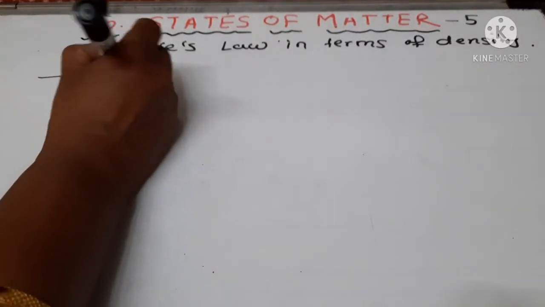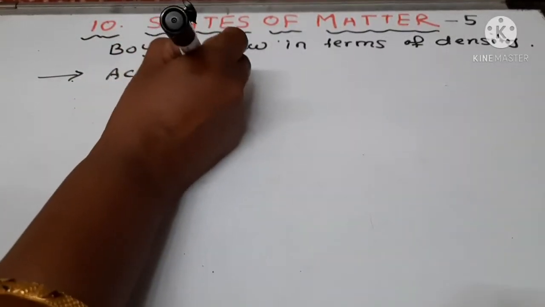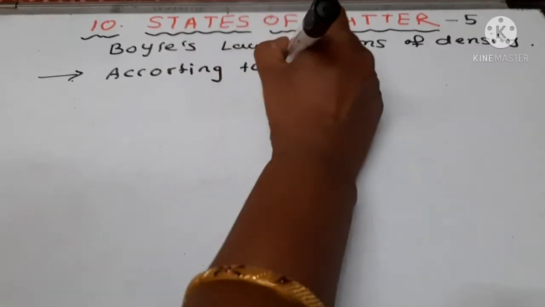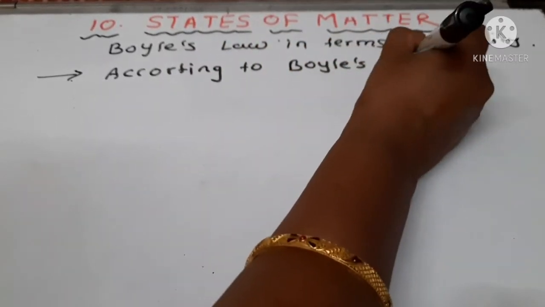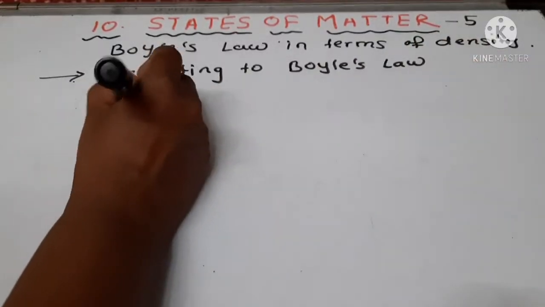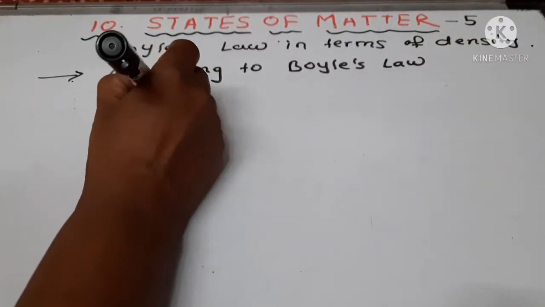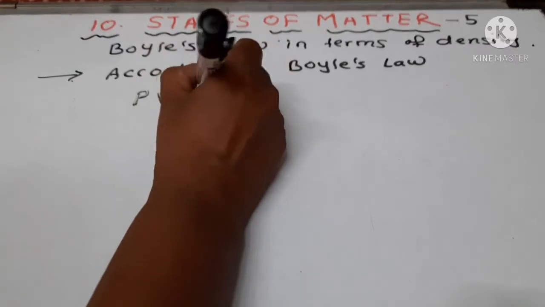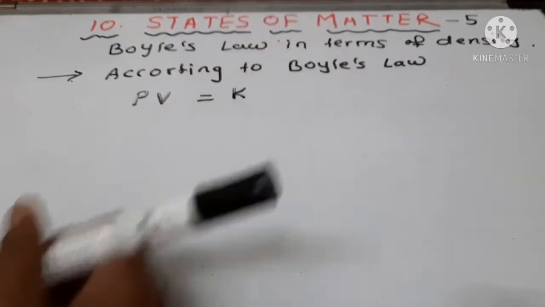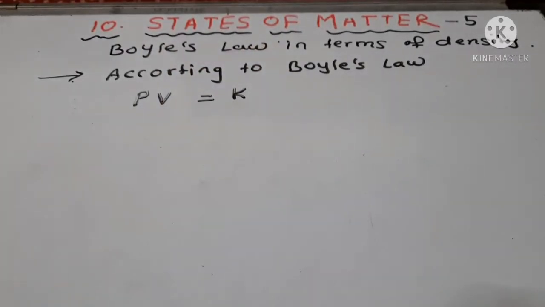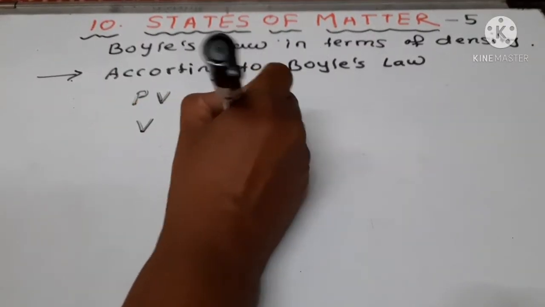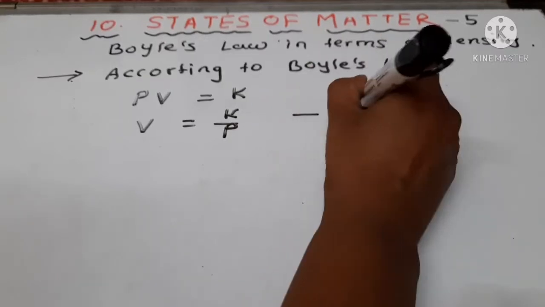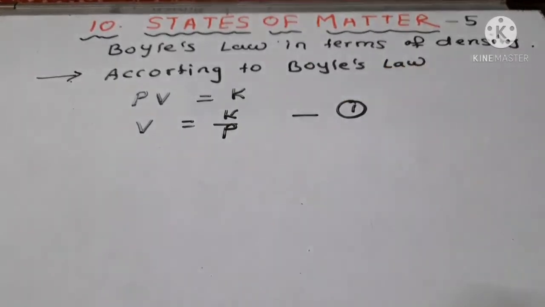According to Boyle's law, as we know, the product of pressure and volume is constant, that is K. Then V equals K upon P. This is equation 1.